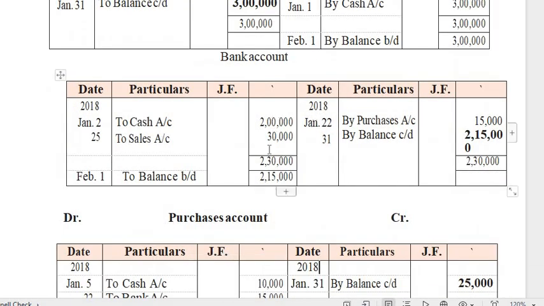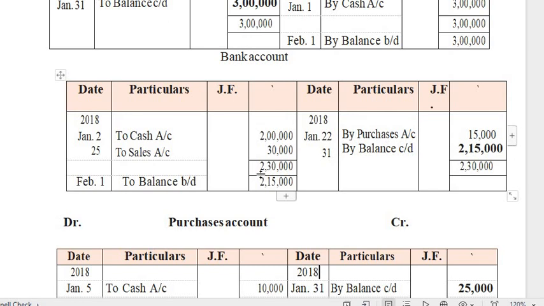Then you have to total debit and credit. Debit side you have 2,30,000. Credit side you have only 15,000. So what you have to do? The higher value you have to write as a balancing value. So here the 2,30,000 I am writing. The difference I am getting is 2,15,000. That I have to mention, the difference, always as balance carried down. If it appears on the debit side, you write to balance carried down. If the difference appears on the credit side, you write by balance carried down. Then the opposite side you have to bring it. So in the next month, to balance brought down 2,15,000.